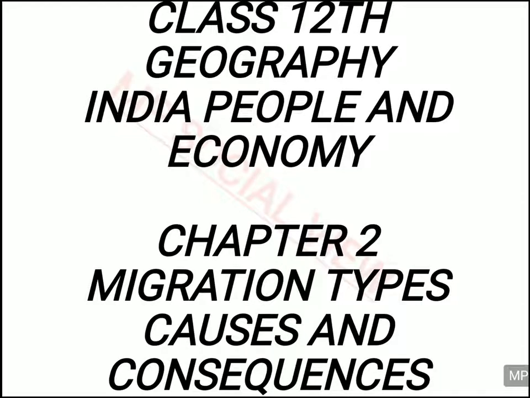Today I am going to take class 12 geography. The book name is India, People and Economy. It is chapter 2 and the name of the chapter is Migration, Type, Causes and Consequences. So let's proceed with this chapter. In this chapter you are basically going to read about migration and related issues.